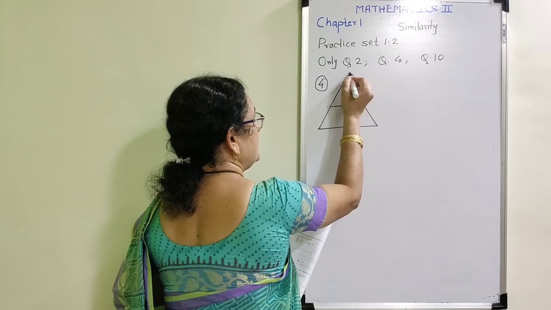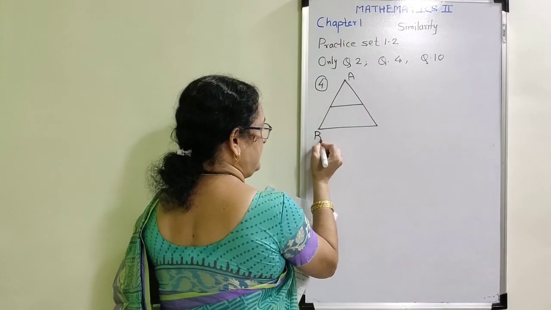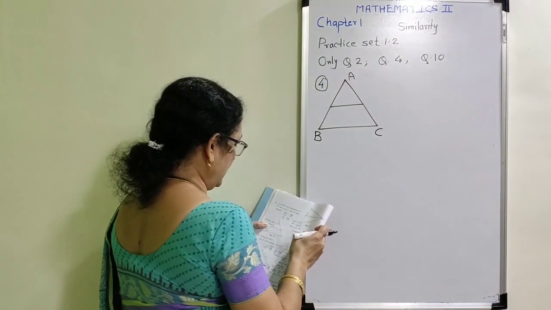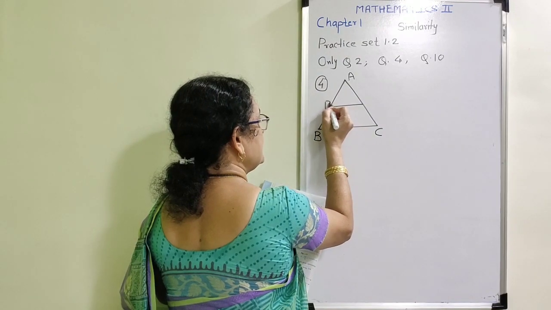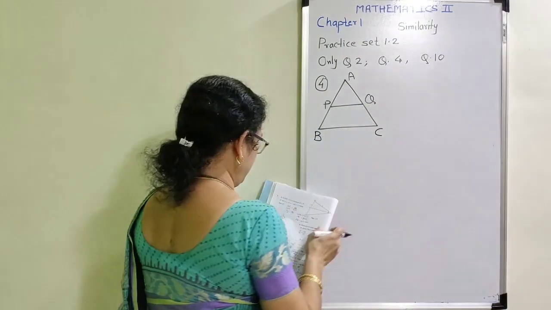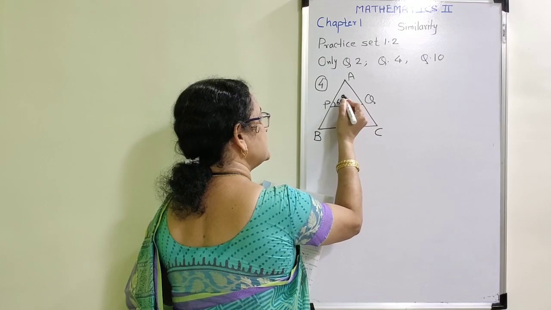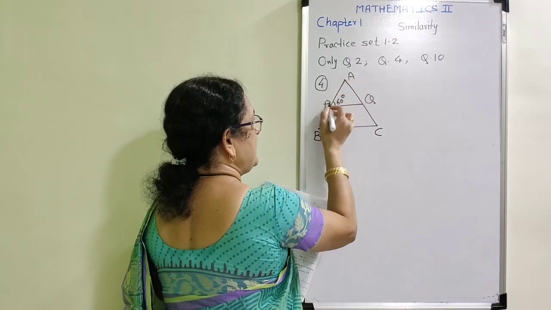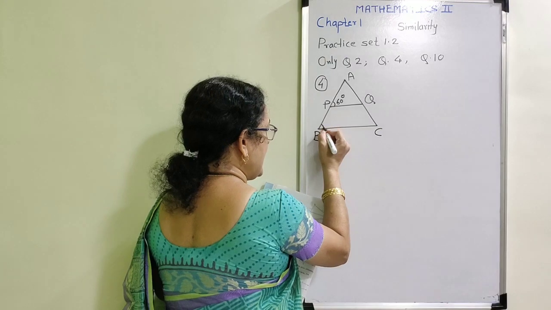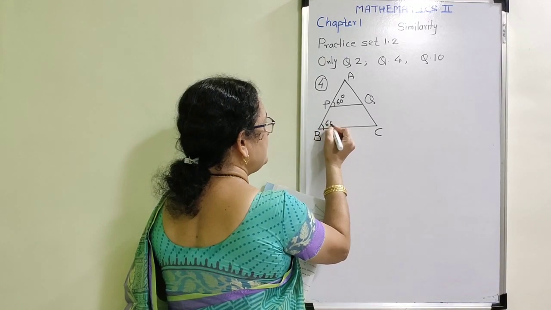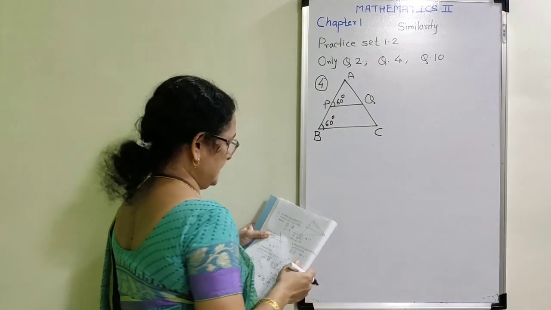First of all, the bigger triangle is triangle ABC. Then again, this segment is given as PQ. And they have given the measurement of two angles. This angle APQ is 60 degrees as well as angle ABC is also 60 degrees.